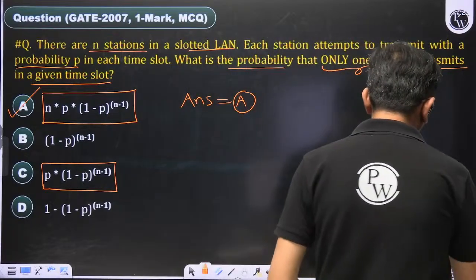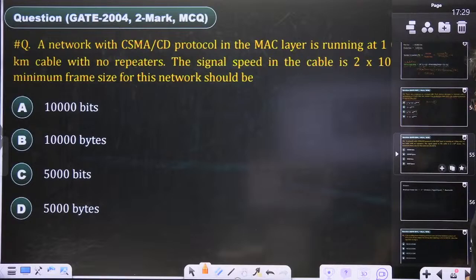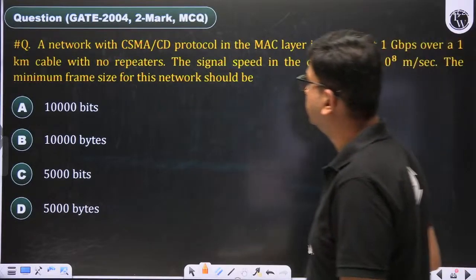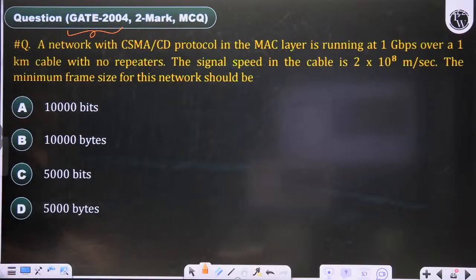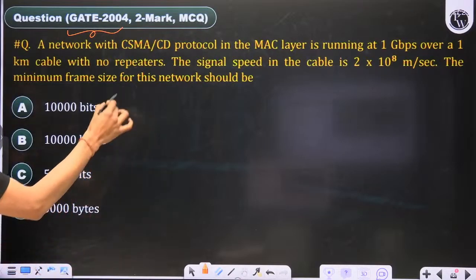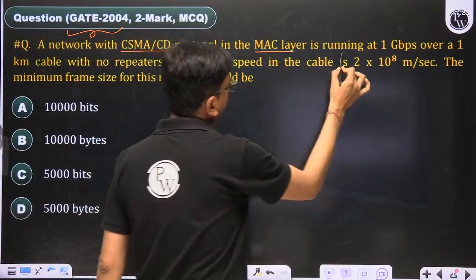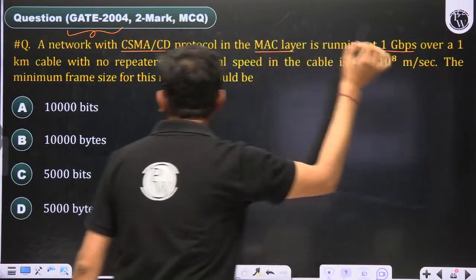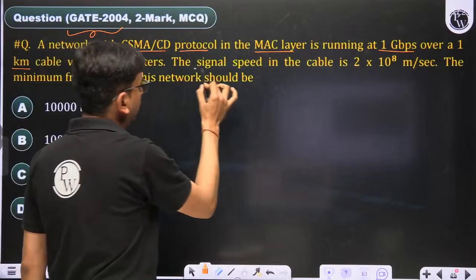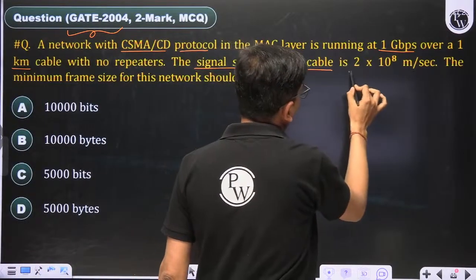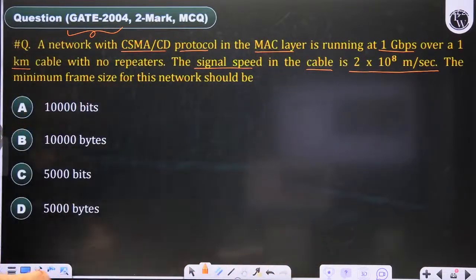And then one more last question. That is a CSMA/CD question, so you can also solve it. It is saying that a network with CSMA/CD protocol in the MAC layer is running at 1 Gbps over a 1 kilometer cable with no repeaters. The signal speed in the cable is 2 into 10 to the power 8 meter per second. The minimum frame size for this network should be.